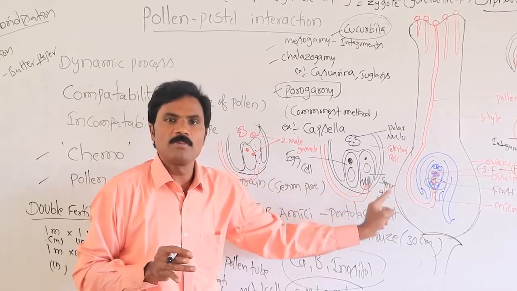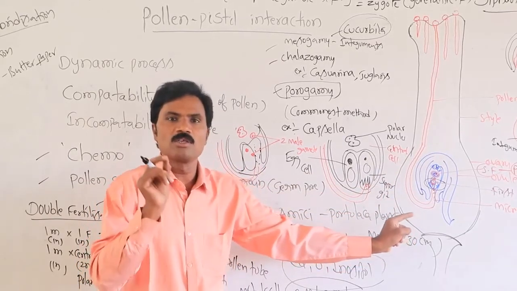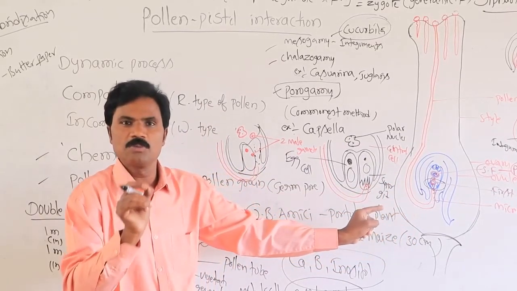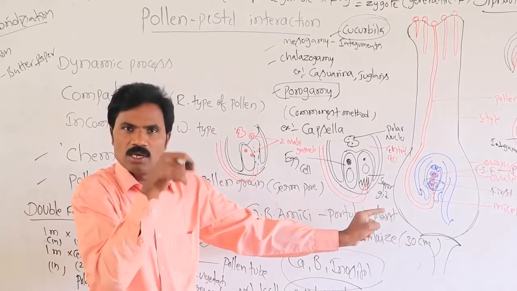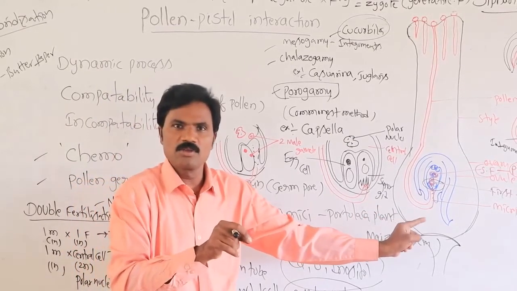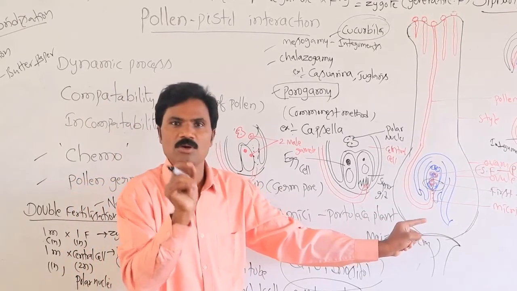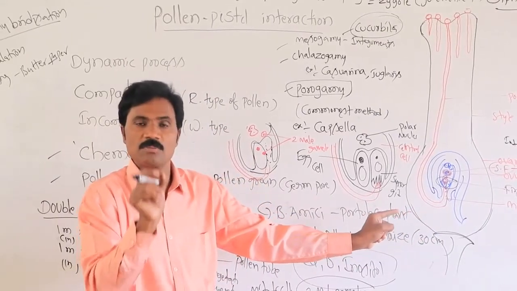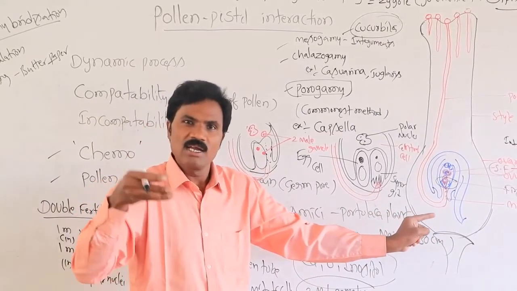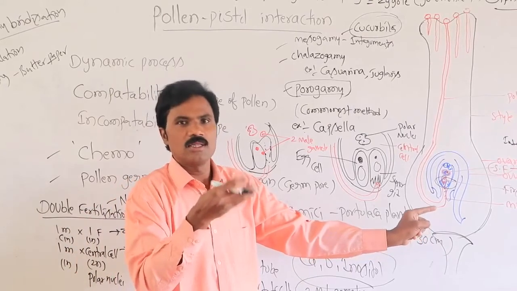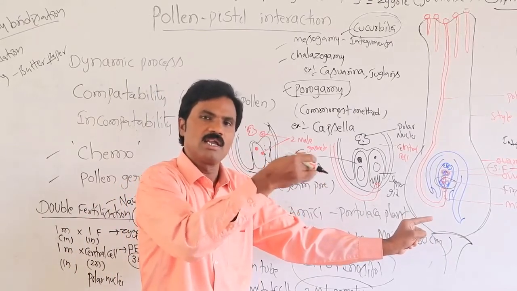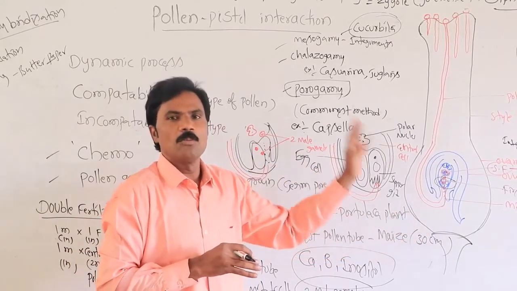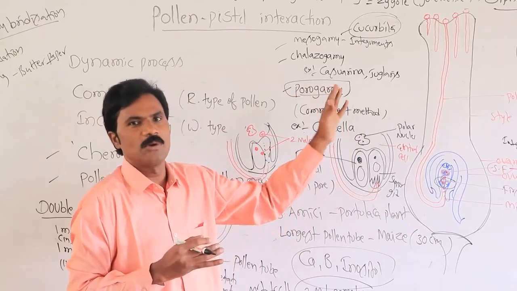The most common type is through the micropyle, which we call porogamy, the pollen tube entering from the pistil towards the micropylar region. Why? Because in the micropylar region the synergids, the helper cells, are present, and because of the filiform apparatus they attract and direct it toward that. Then there it ruptures, releasing the male gametes. Porogamy is the most common type, for example Capsella.